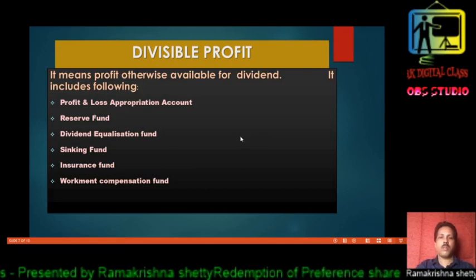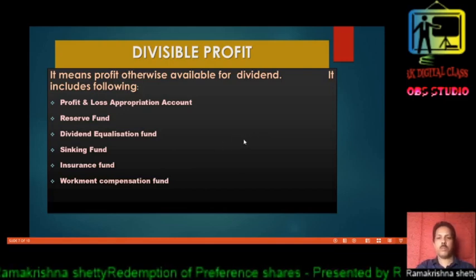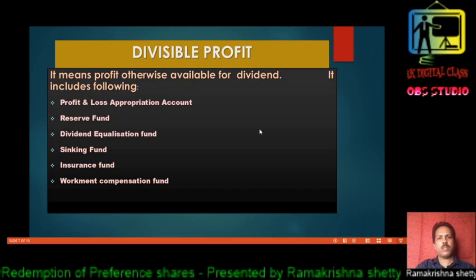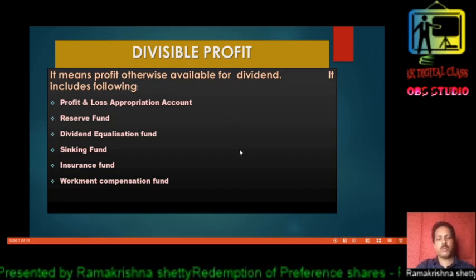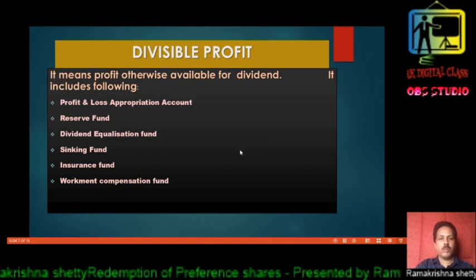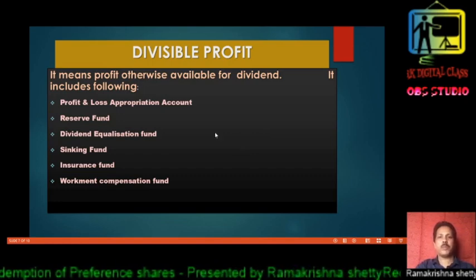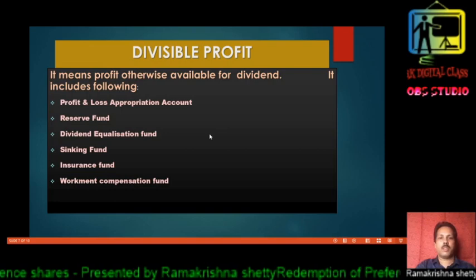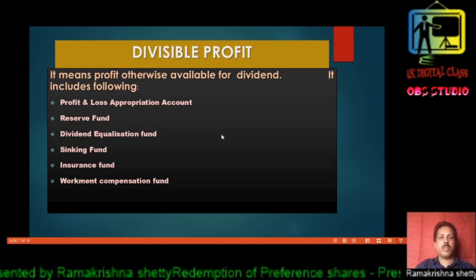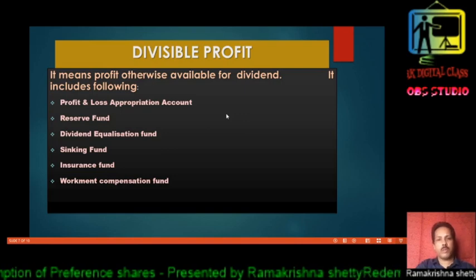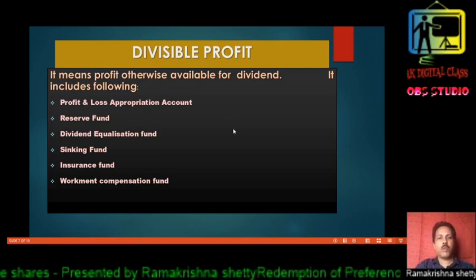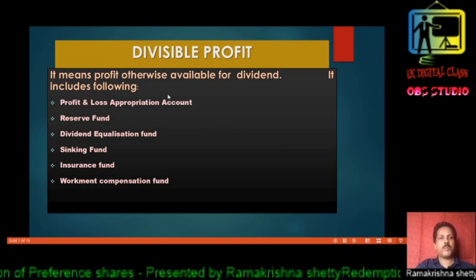In this session, we study the concept of redemption of preference shares. Under that, there are two important terms: divisible profit and proceeds of fresh issue. In many cases, students find it difficult to handle these terms and make mistakes regarding the treatment of divisible profit and proceeds of fresh issue. Here is some information about these concepts.